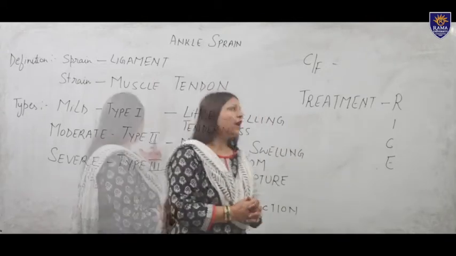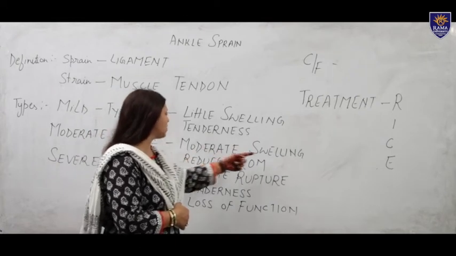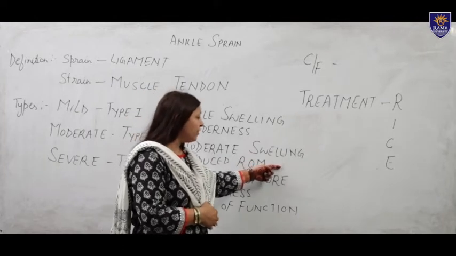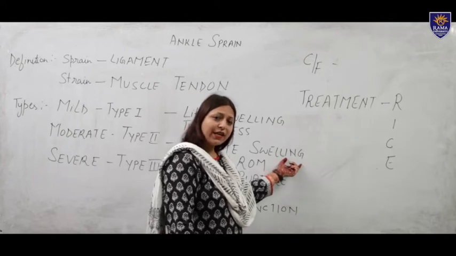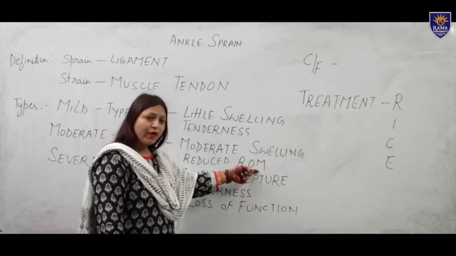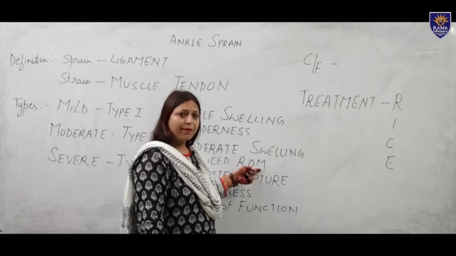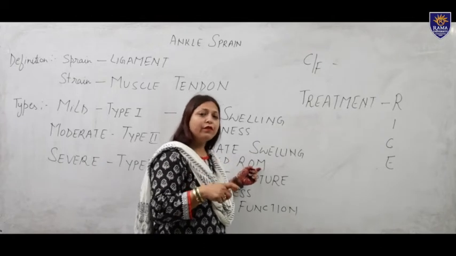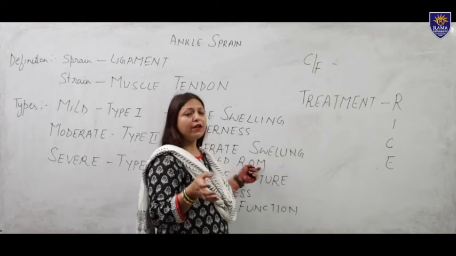Now we come to the moderate type. Moderate type is type 2, in which moderate swelling is present and ROM is reduced. To reduce the swelling we use a moist heat pack, and to increase the reduced ROM we go for manipulation and exercise therapy with ankle toe pumps and stretching of the intrinsic muscles of the plantar foot.